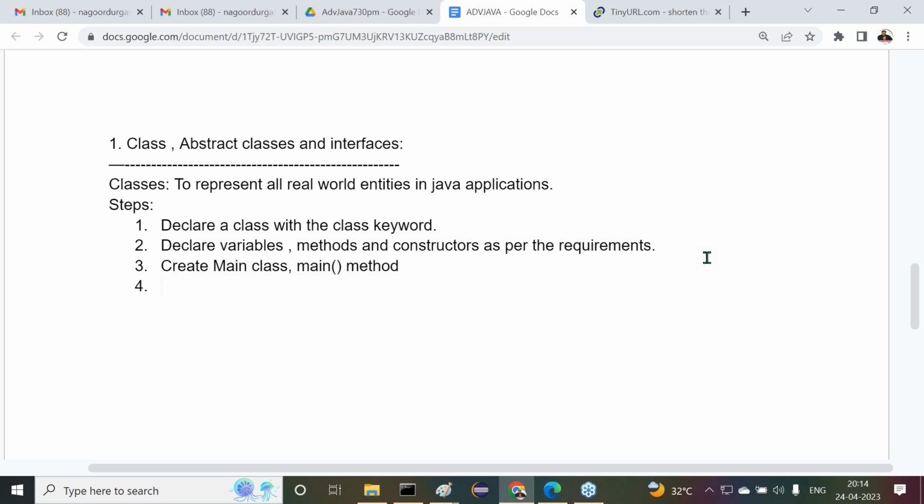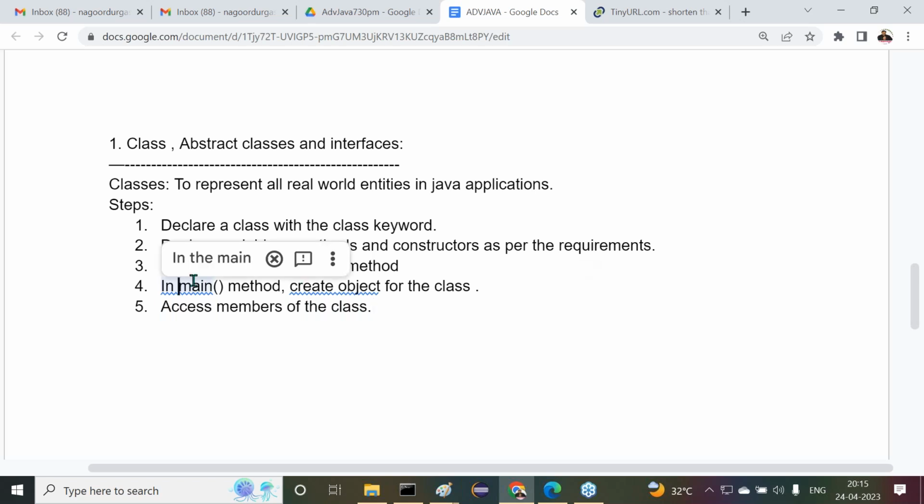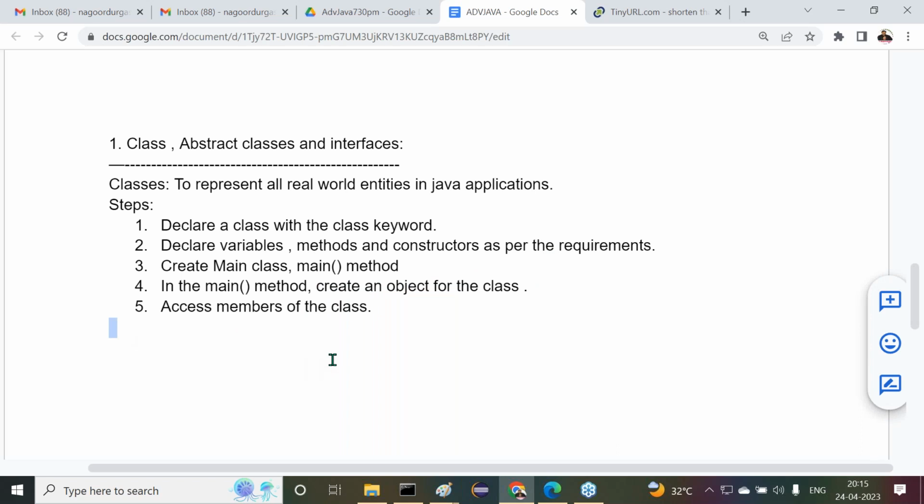After completion of this, in main method, create object for the class, user defined class. That means whatever the class we created, create object for the class. Then after that, access members of the class. Access what there? Members of the class. In the main method, create an object for the class and access members of the class.